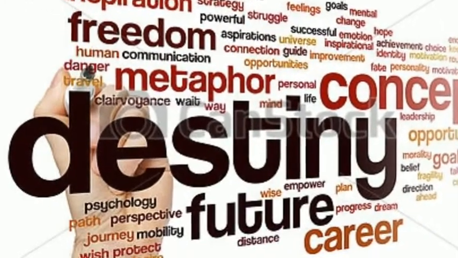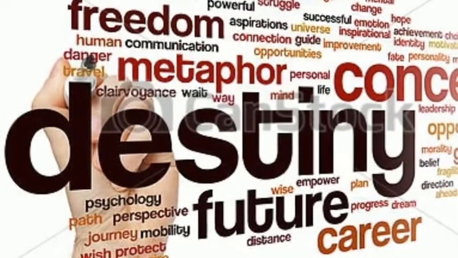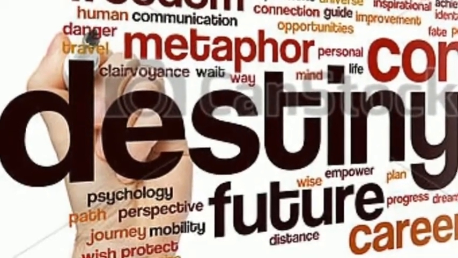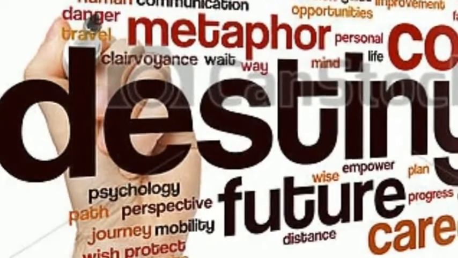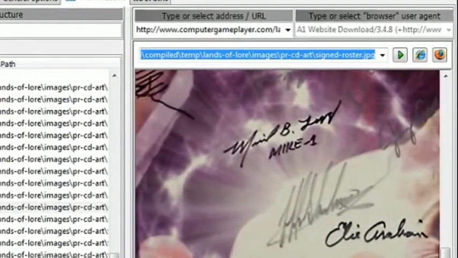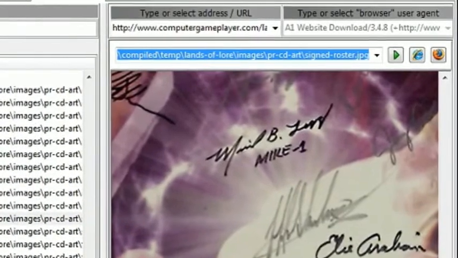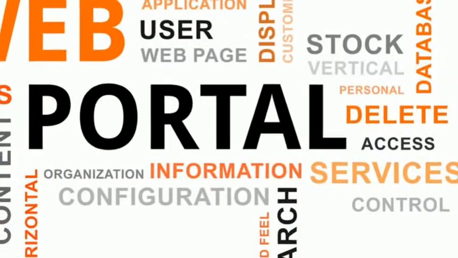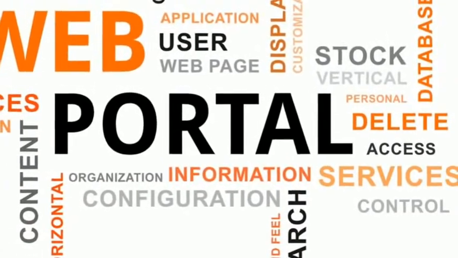A home page is the first page you see when you enter a website. Whenever you enter a website, you will see a home page there. The home page is linked to all the other web pages of the website. The home page is also known as the index page of the website.